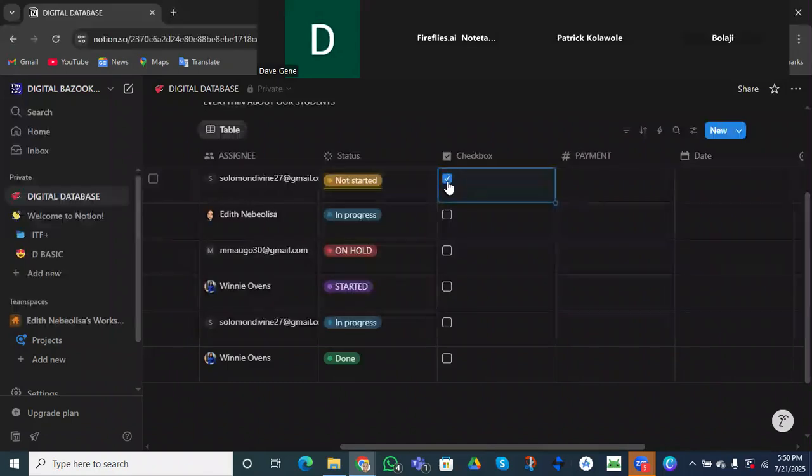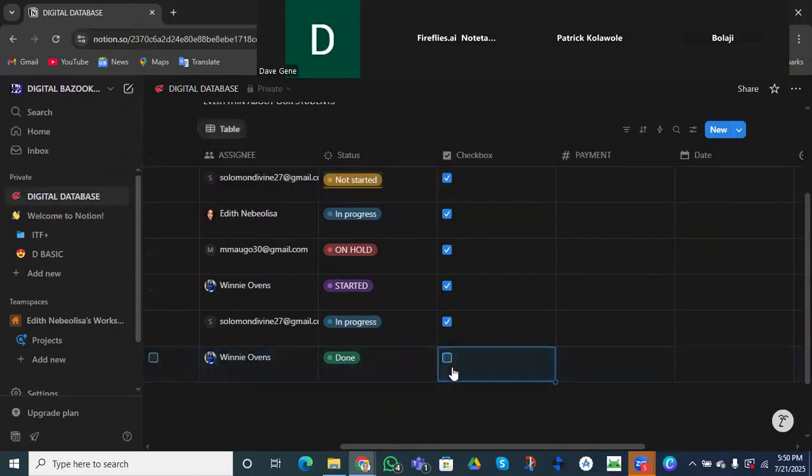I can use my checkbox, or I want to inform them of the perfect students that we have. I can come to this place and check the students that are perfect, or I can uncheck. Do you understand? So this is how I'm going to use all these properties to start arranging my work.